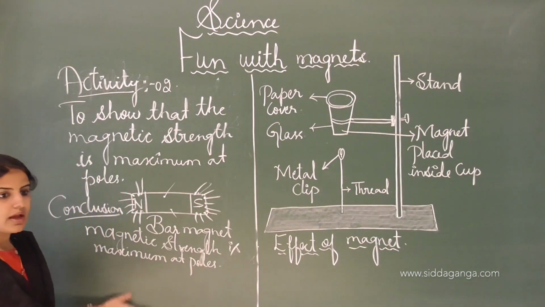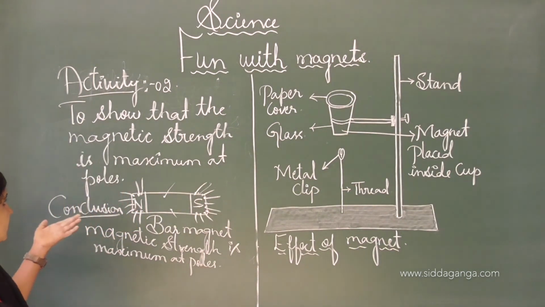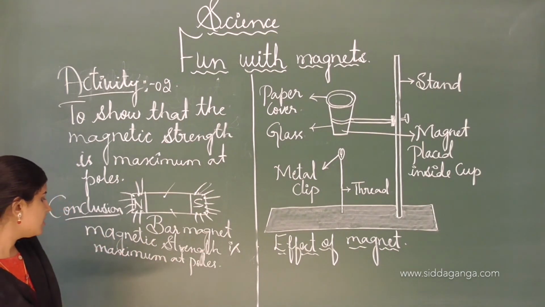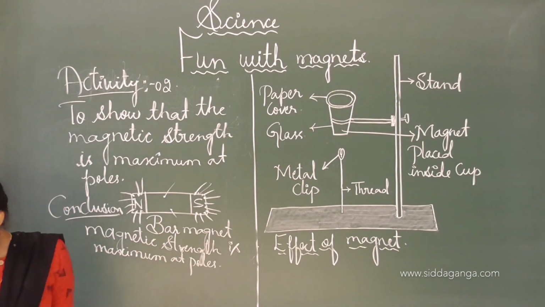This is the conclusion for this activity. We can conclude that the magnetic strength is maximum at the poles.